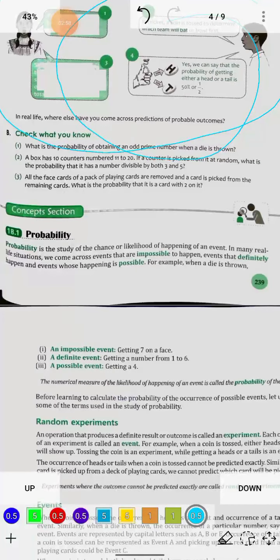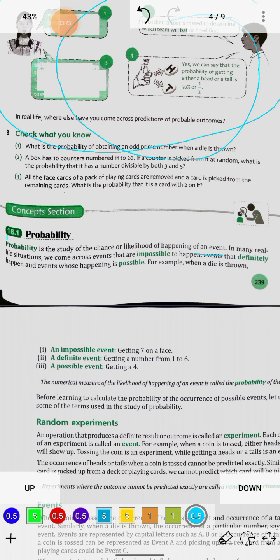I want you to pause the video and read this definition of probability. Hope you have read it. Now, what is the meaning of probability? Probability is the study of the chance or likelihood of an event happening.